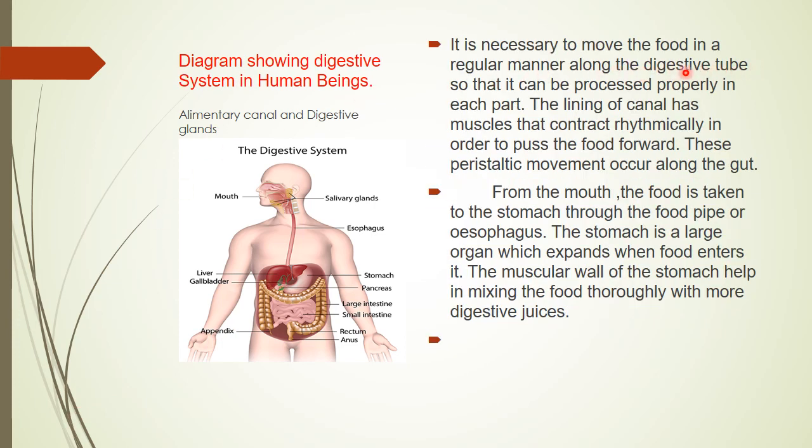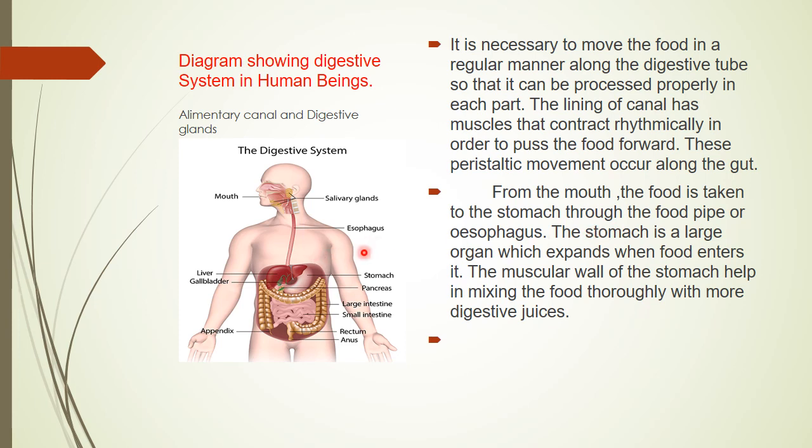It is very necessary to move the food in a regular manner from the mouth to the various parts of the digestive tract where the process of digestion takes place, so that it can be processed properly in each part. So the lining of the canal has muscles. The whole digestive tract is muscular, and these muscles have a rhythmic contraction and relaxation which help to push the food forward. These rhythmic movements are called peristaltic movements. These movements occur along the whole alimentary canal.